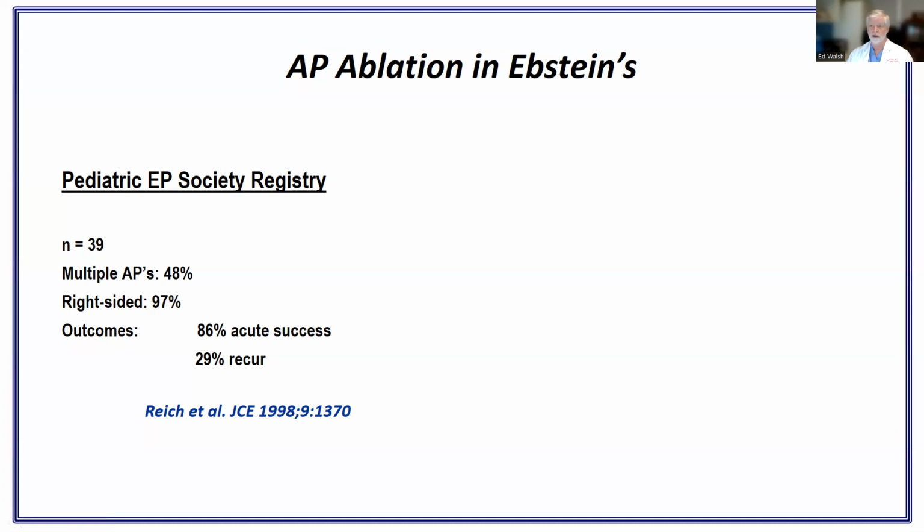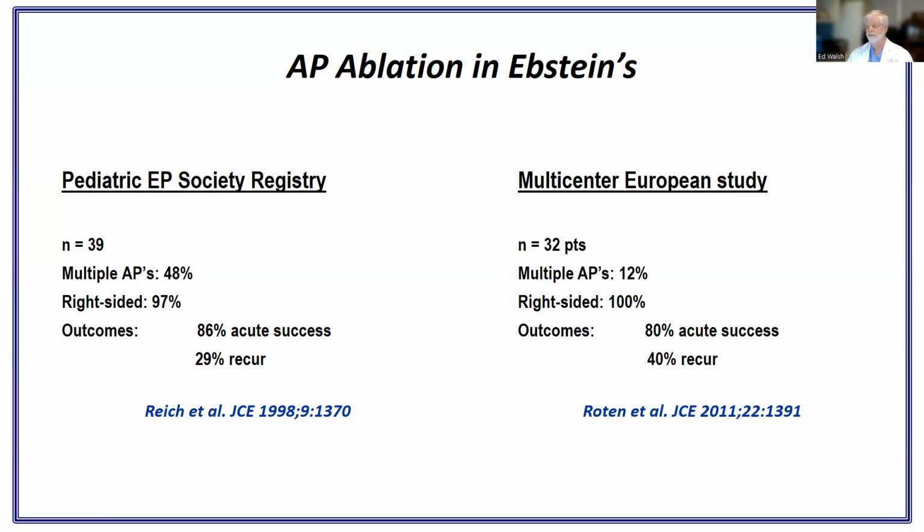Now, one could say that's early in our experience, that tools have gotten better, mapping's gotten better, ablation modalities have gotten better. However, an update in 2011, a multi-center European study from experienced good centers, had 32 patients, not as many multiple pathways, all right-sided, and the outcomes had not changed all that much. 80% acute success rate and a 40% recurrence rate. So despite all the technical progress we've made, there's something biologically here that is still frustrating.